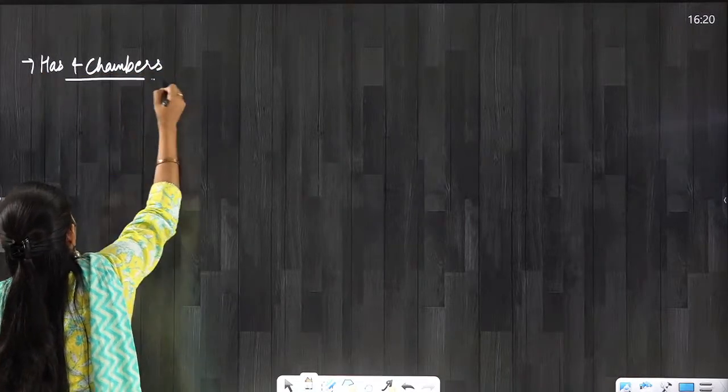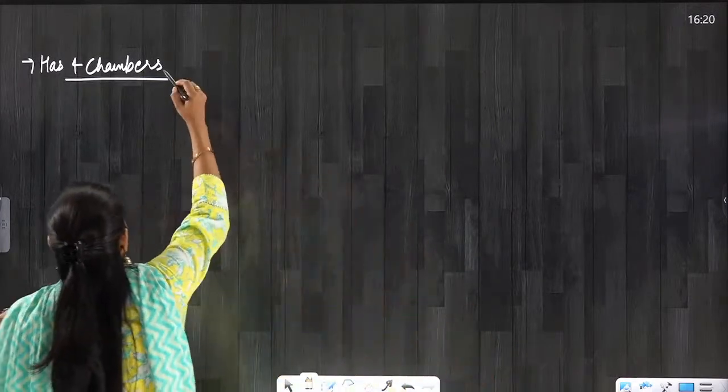In case of birds and in case of mammals, we have 4-chambered heart, and also in case of crocodiles, they have 4-chambered heart. In other reptiles, there is 3-chambered heart, but in case of crocodiles also 4-chambered heart. Okay, so we are humans, we are mammals, and mammals have 4-chambered heart.